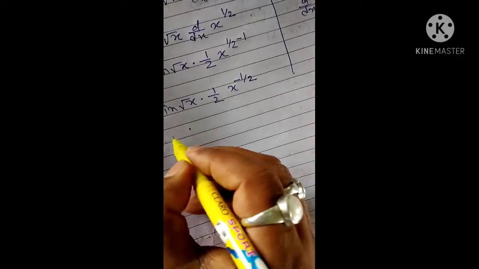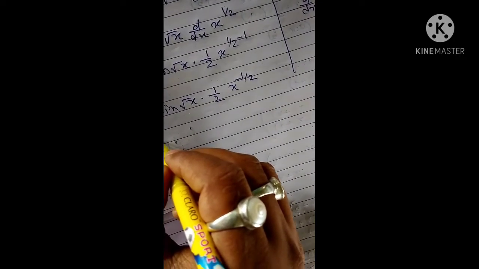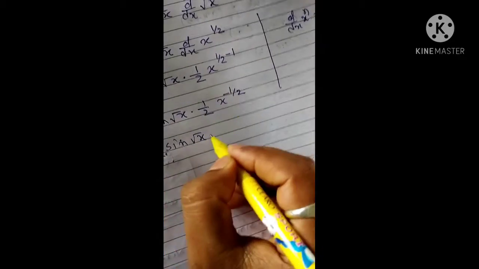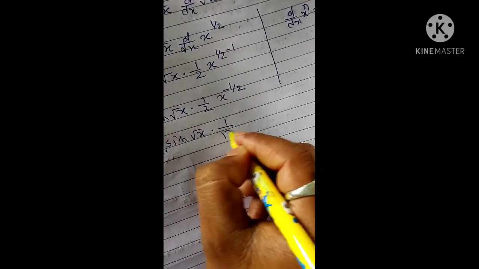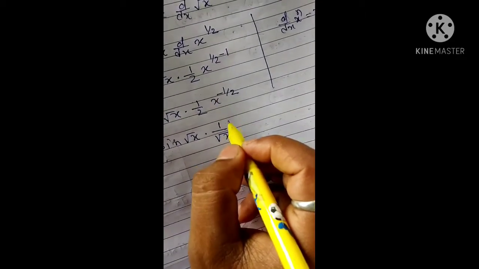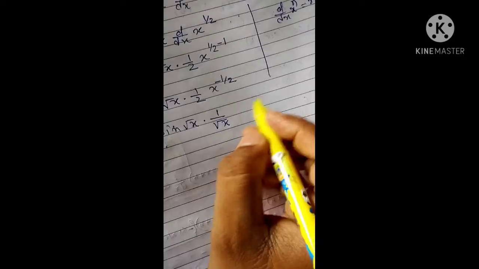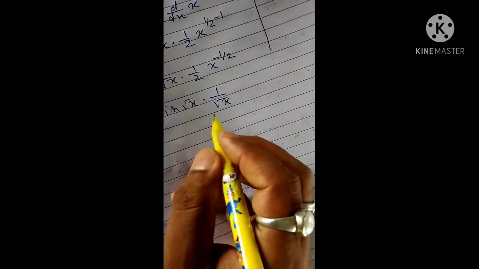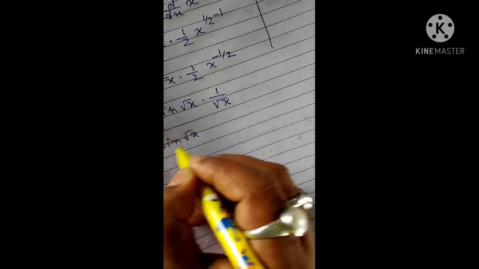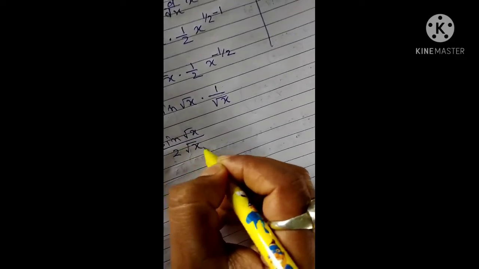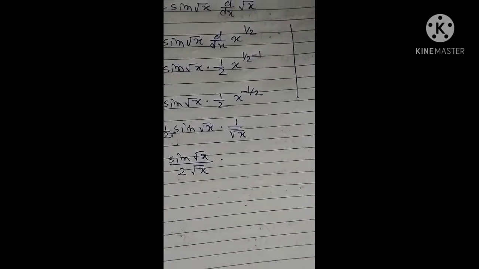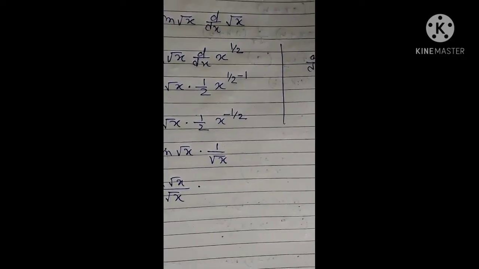That means here you will get minus 1 by 2 sin of root over x, and you will get x to the power minus 1 by 2. Okay, that means you will get 1 by x to the power 1 by 2, that means 1 by root over x. So finally you will get minus sin root over x by 2 root over x. So this is your result. Okay, minus sin root over x by 2 root over x.